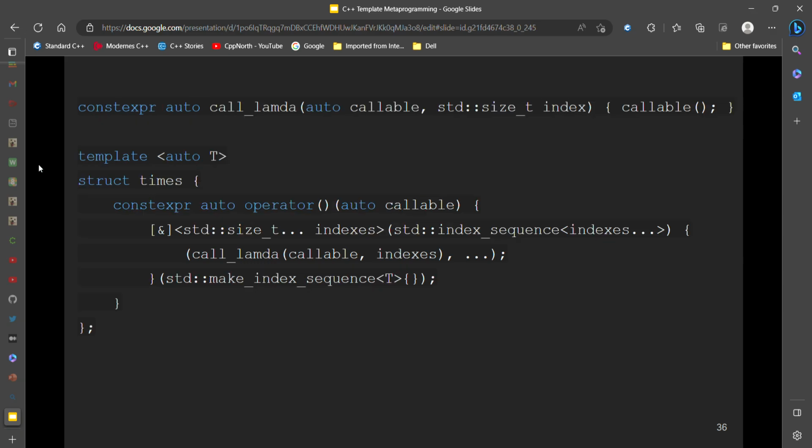So call lambda just takes in an index and the callable, and just calls the callable. We need to pass it to another one because we need to expand the pack. So this stops us doing recursion. The reason we call it with indexes is because we need somehow to expand the pack t times. So we have to delegate to a context with function call lambda, and then we just discard the index and just call the callable. So it's a very, very useful feature.